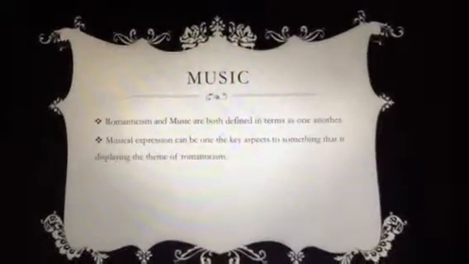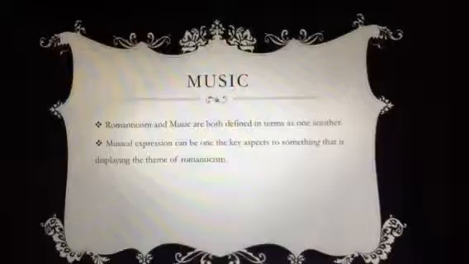The last view that Romanticism can be looked at is in music. Music and Romanticism.